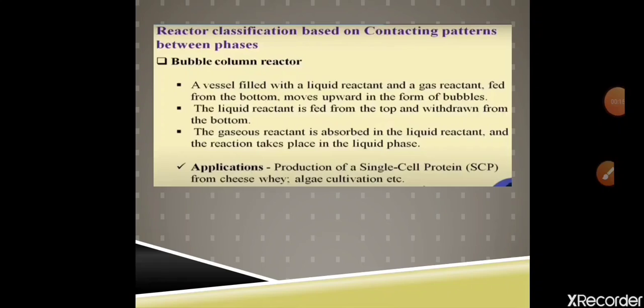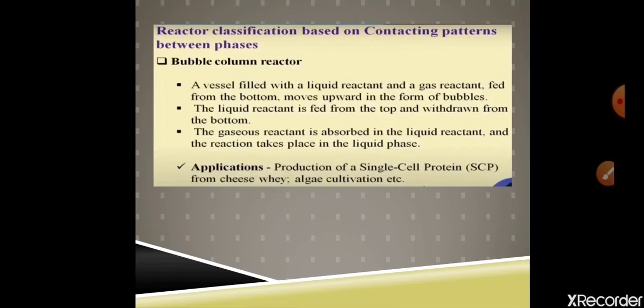Then another reactor is the bubble column reactor. It is used in biochemical industries, and it is a vessel filled with a liquid reactant and a gas reactant. In this reactor, the feed passes from the bottom and moves upward in the form of bubbles.